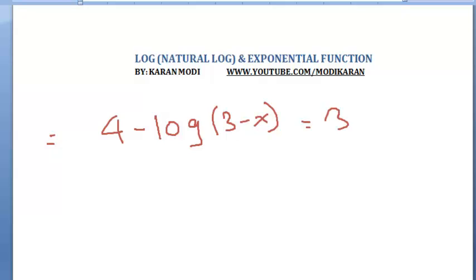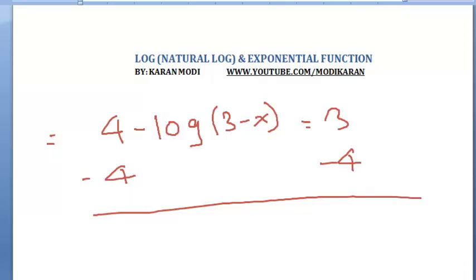Okay, so the first thing that we do here is we subtract 4 on both sides. So you get minus log of 3 minus x is equal to minus 1. We all agree. Then we divide both sides by negative 1. So it will be log of 3 minus x equals 1.